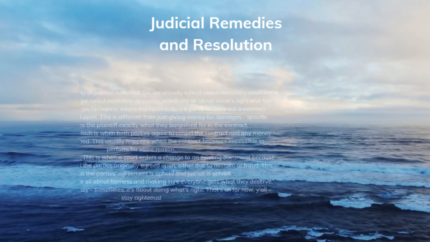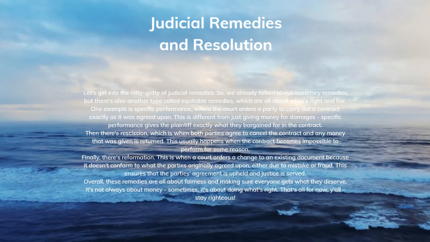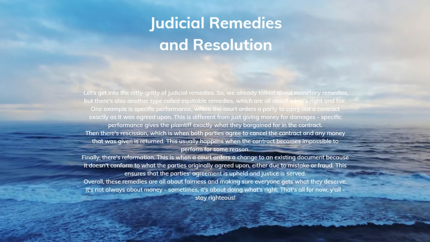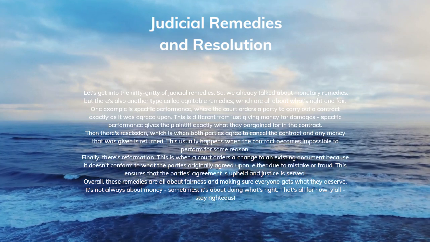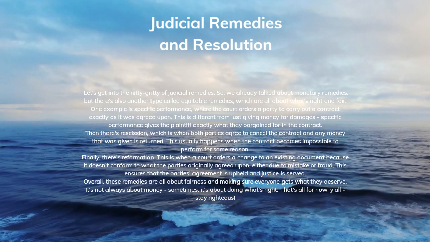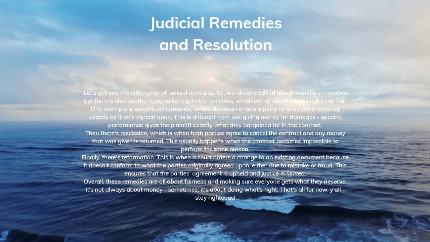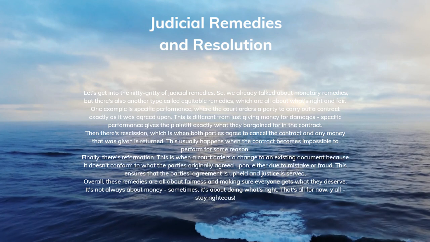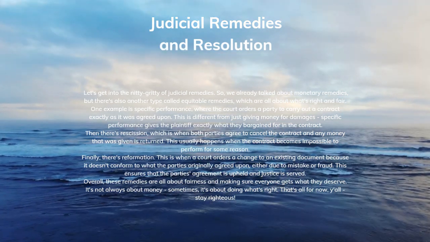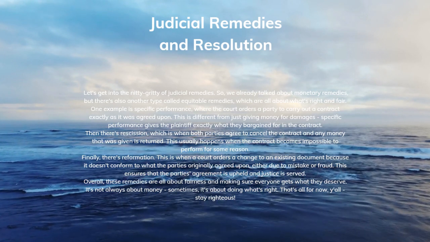Let's get into the nitty-gritty of judicial remedies. So, we already talked about monetary remedies, but there's also another type called equitable remedies, which are all about what's right and fair. One example is specific performance, where the court orders a party to carry out a contract exactly as it was agreed upon. This is different from just giving money for damages. Specific performance gives the plaintiff exactly what they bargained for in the contract.